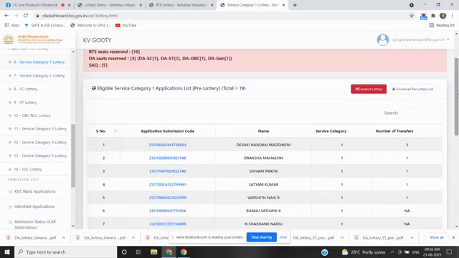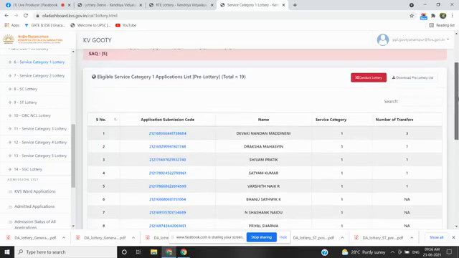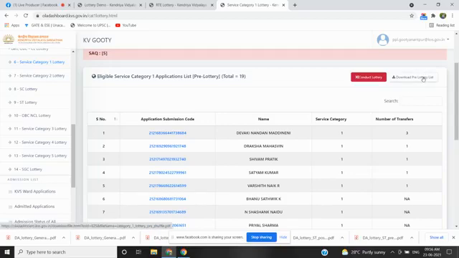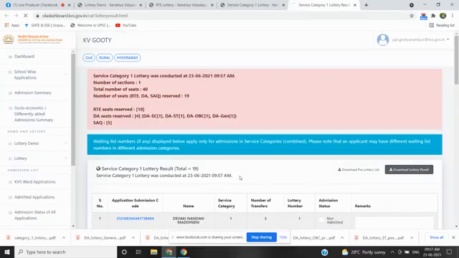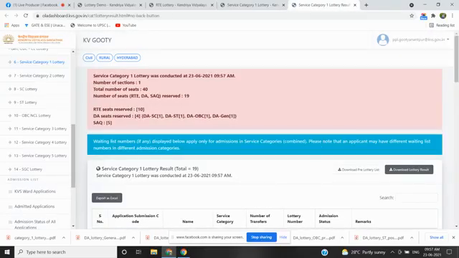I am going to read some of the names of service category 1: Devaki Nandan Madineni, Draksha Maswin, Shivam Parthik, Satyam Kumar, and the number of transfers you can also see. I am clicking the download pre-lottery list, and the pre-lottery list is downloaded. I am clicking on conduct lottery. After that, this conduct lottery button will disappear. I am clicking on OK, and the list has been generated.